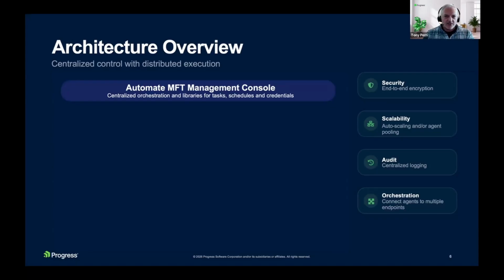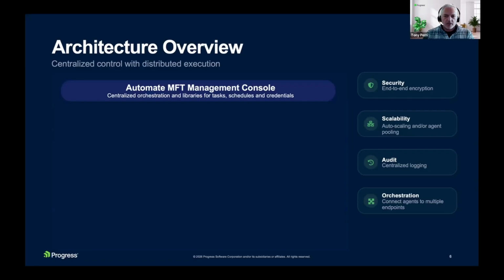Okay, great. So here, what we're looking at, we'll build this as we go. It all starts with the control plane, as I call it, or basically the management console. That's all running up in the cloud, managed by Progress. You just point your browser to the URL for whichever environment you're deployed on and authenticate, and then you can get down to work setting up your automated file transfer workflows.